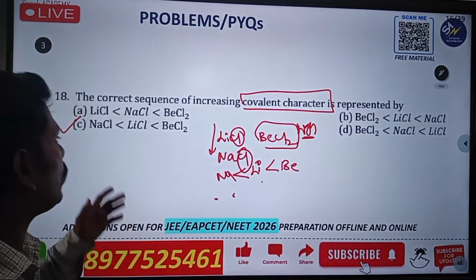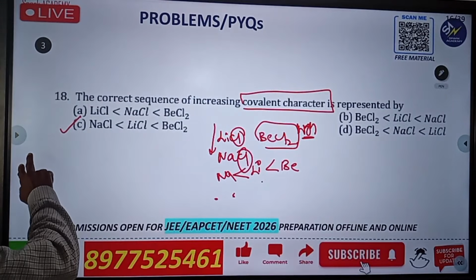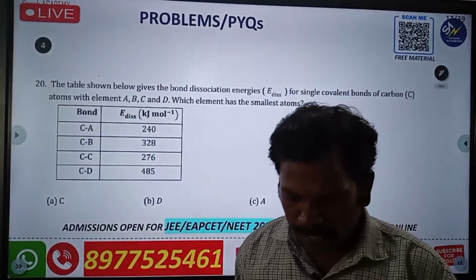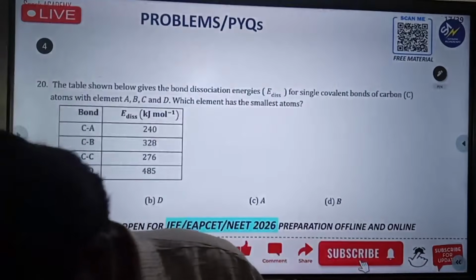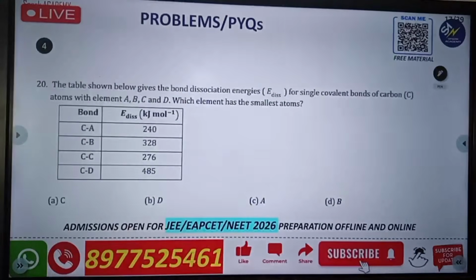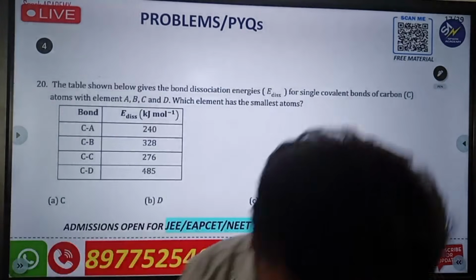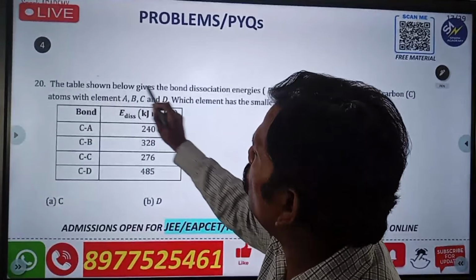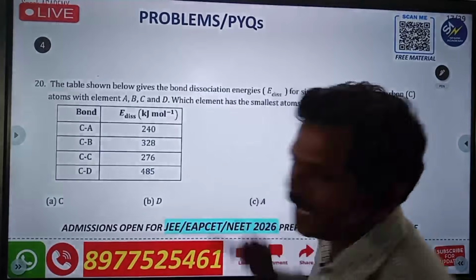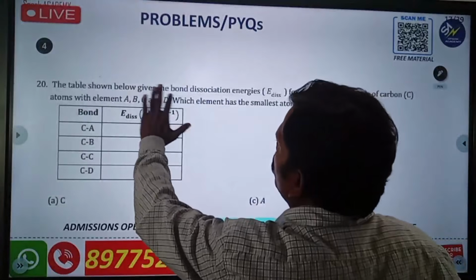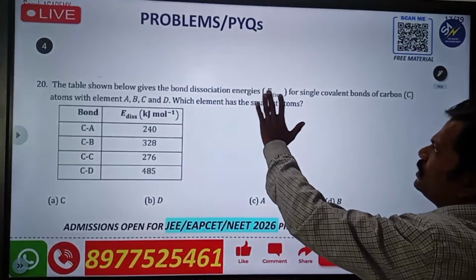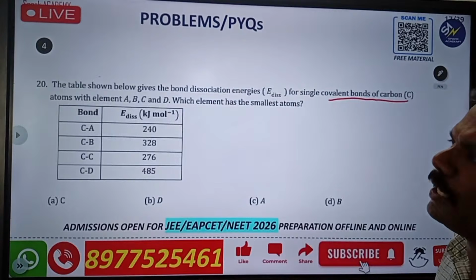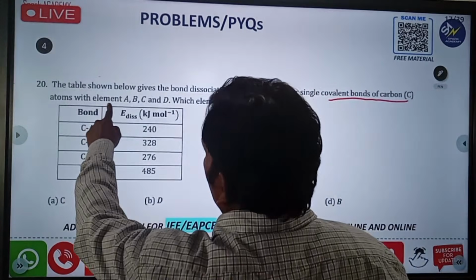Okay, so this is the one we have to go for the answer. Another question, related to the bond parameter, that is bond energy. Okay, see this question. The table shown below gives the bond dissociation energies for single covalent bonds of carbon. They are asking about the single covalent bond of carbon atoms with A, B, C, D.